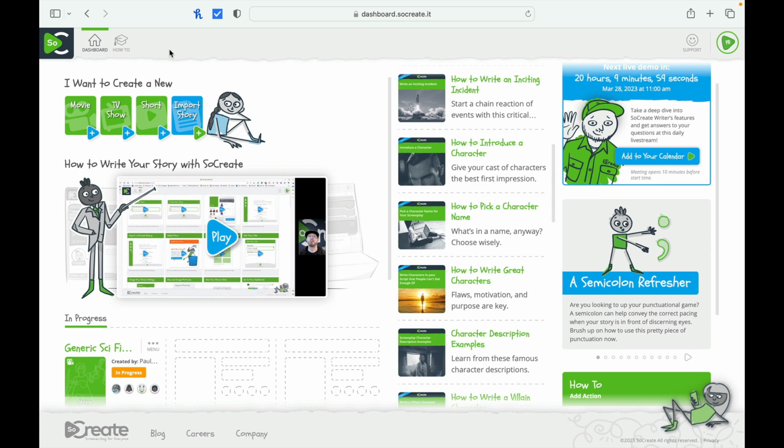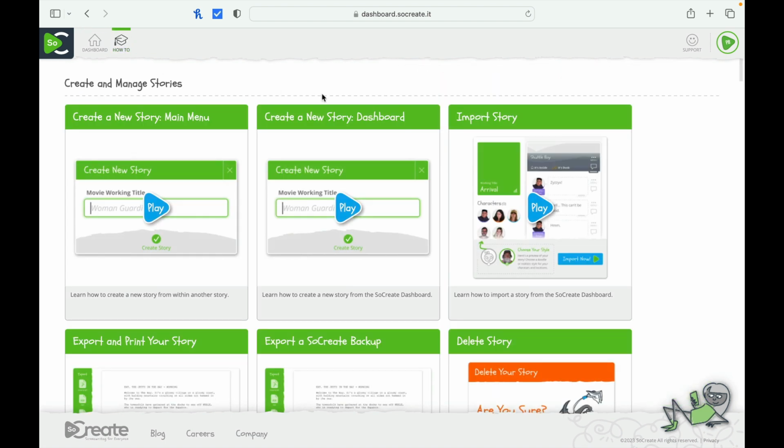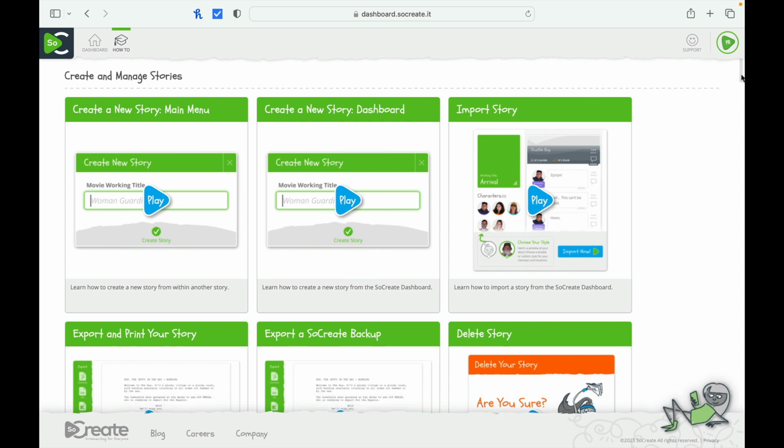Now, if you need to know a little bit more about how to use the program, you simply need to go to this how-to section up here. As you can see my mouse around it right now, I simply click on that, and it has all these wonderful little videos that talk about how to do different things.